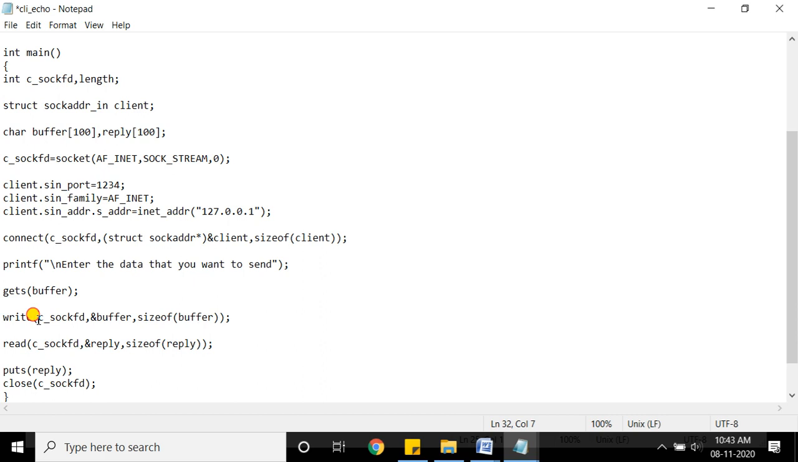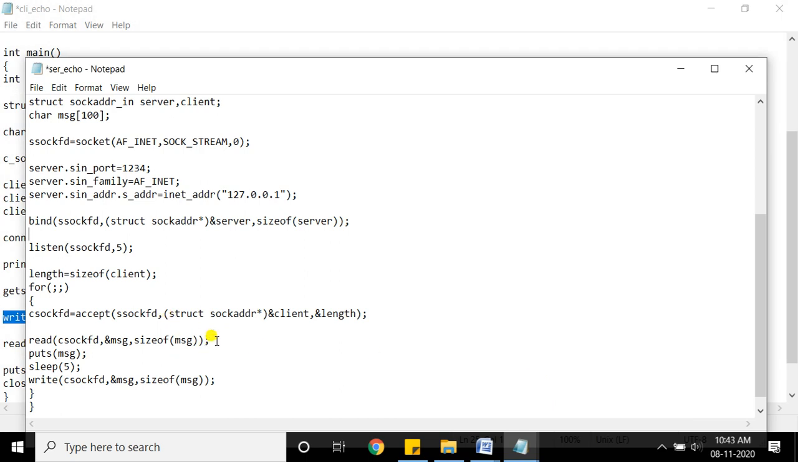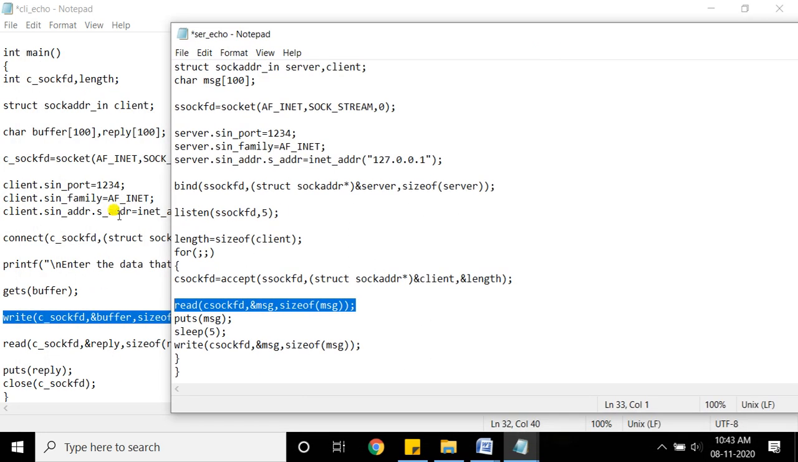Write, in brackets, the descriptor. So what is the descriptor? It is c underscore sockfd. See, at the client side only one descriptor is there, that is returned by the socket system call. So it is c underscore sockfd. You can write any name, comma, okay, the address of the array in which you have taken the data, and then how many bytes you are writing, as many as you write. Okay. After that, here it has the write system call, and if you look at the server program, the server has the read system call first. So whatever is written by the client, it is read here.